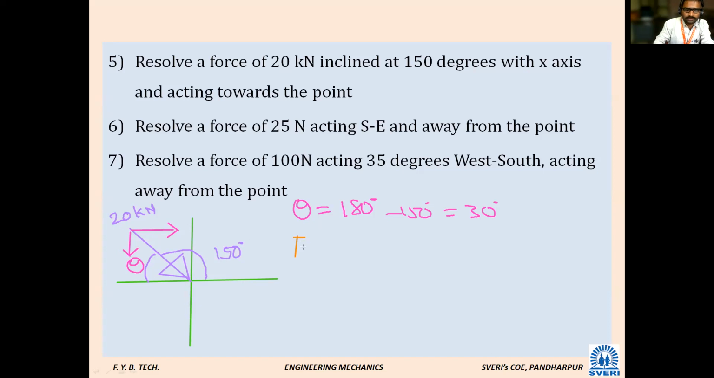So this is Fx. Fx is moving in the positive direction. It is plus F, the force, which is 20 kilonewton, into cos 30 degrees. That will be the answer. Next, what is Fy? Fy is moving in the downward direction, negative. So it is negative 20, cos or sin? Sin 30. So you will get the answer. This is minus 10 kilonewton.